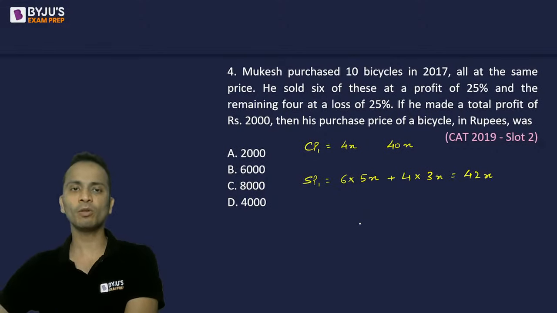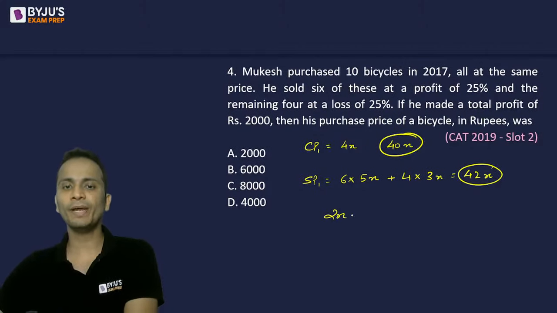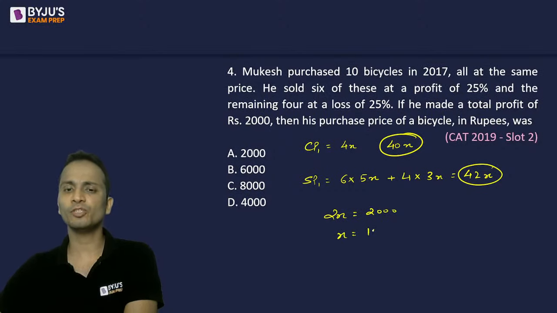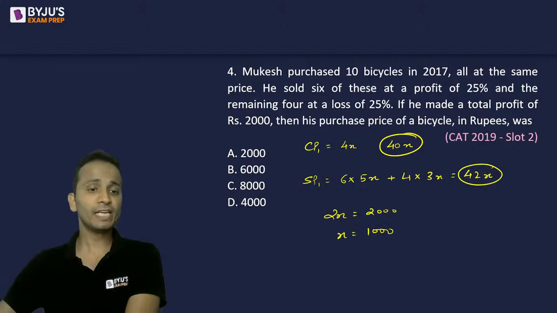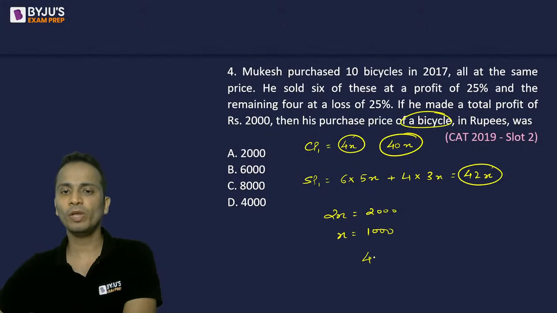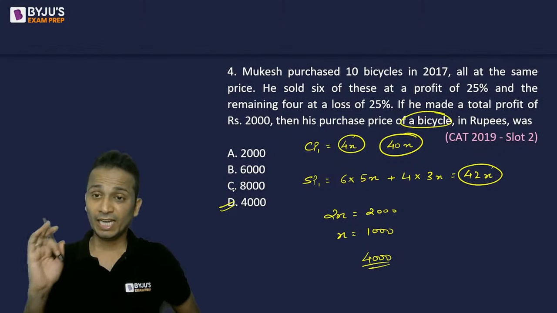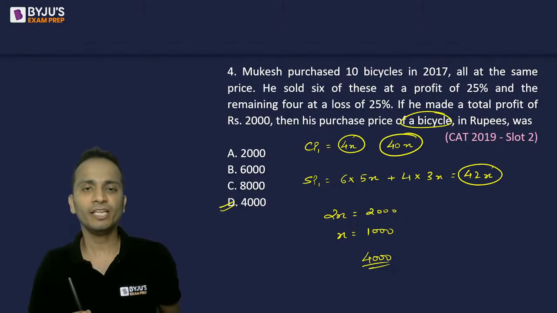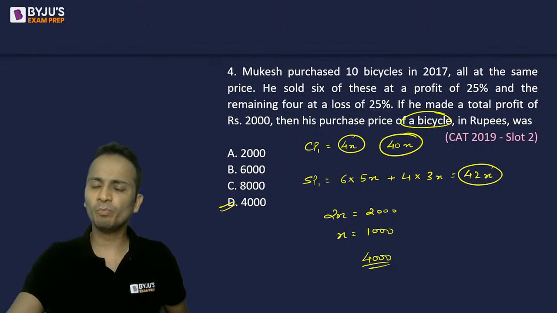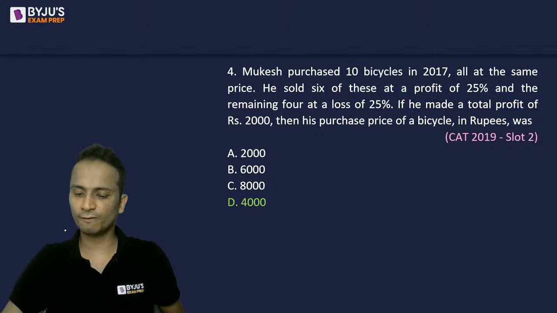42x. He made a total profit of 2000. So the difference of these two numbers, that is 2x, will be equal to 2000. So the value of x is equal to 1000. So if x is 1000, the cost price of each bicycle, which is 4x, will become 4000. Okay, so it was a simple question, actual question of CAT 2019 slot number 2. Hard to believe, but this is the truth. So question number 4, the correct answer is 4000.